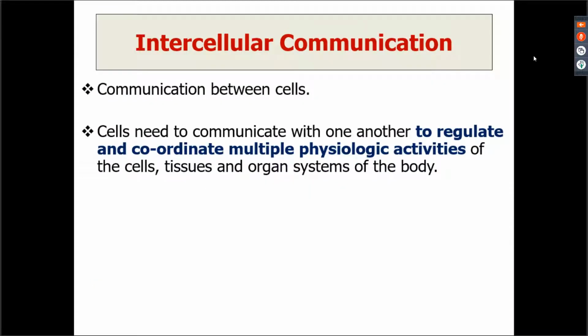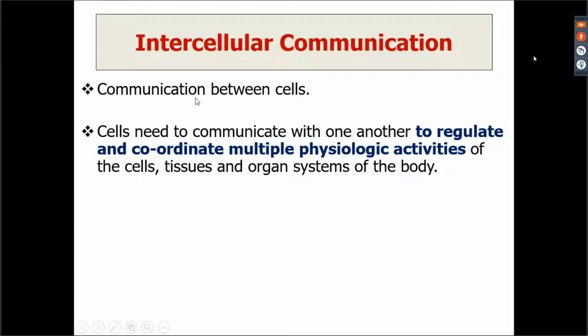So first and foremost, as the name suggests, intercellular communication. Intercellular communication means a communication, like I am talking to you right now. So I am communicating with you, right? Similarly, in our body, we have trillions of cells and a number of systems also. So how do these systems and these cells talk to one another? That is basically your intercellular communication, right?